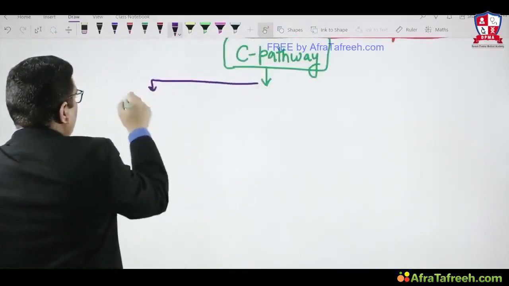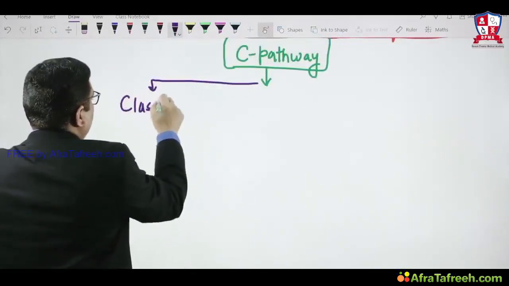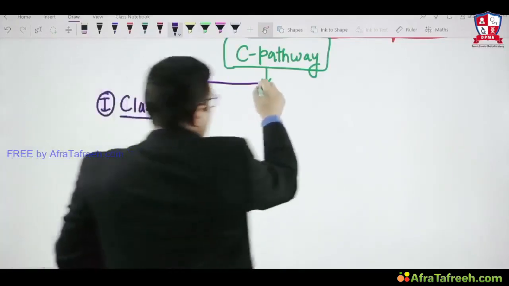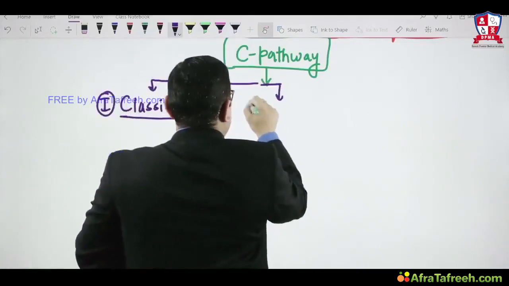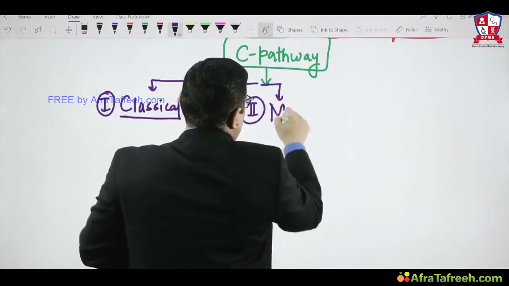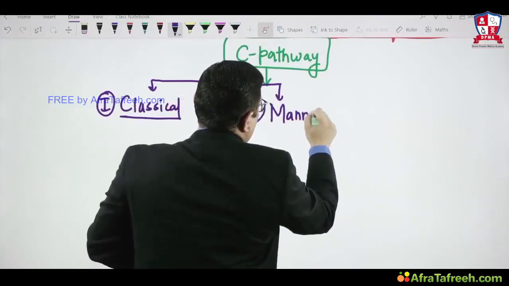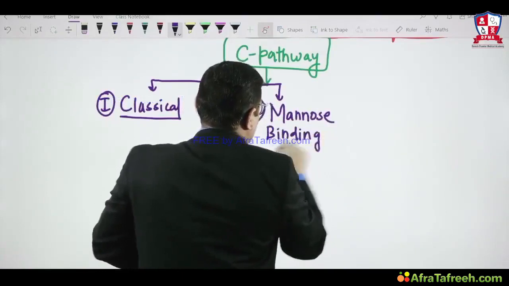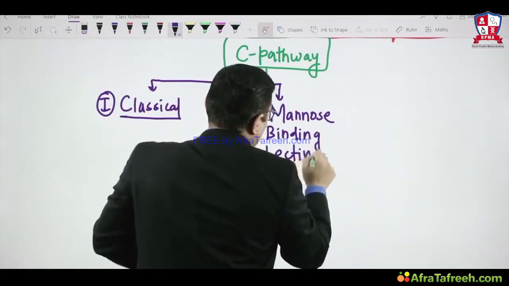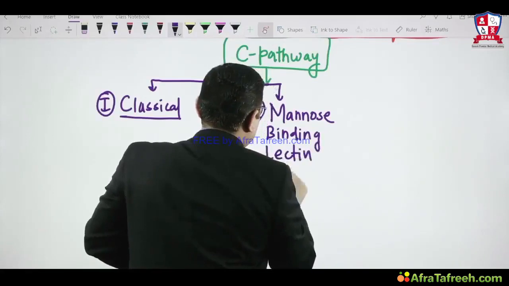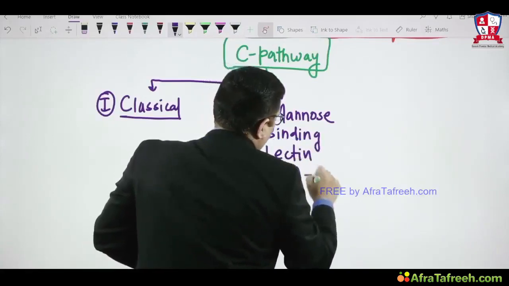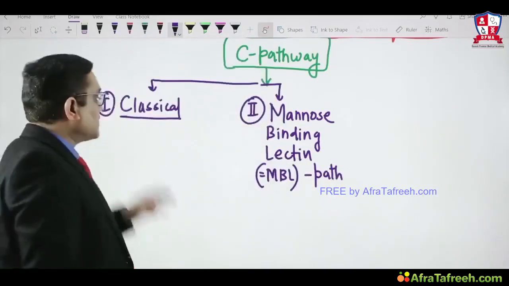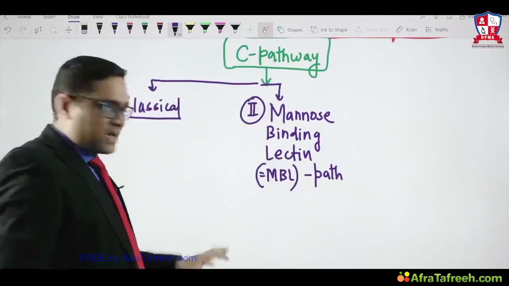Number one is called the classical complement pathway. Number two is mannose binding lectin, which in short we write as MBL, the mannose binding lectin pathway.